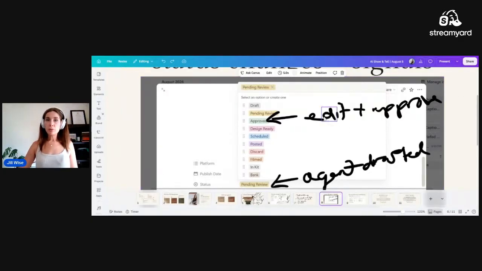When it is marked as approved, depending on what type of content it is, because you'll see there's a platform status here. If it is, for example, an email, then it could say that it's approved and it knows I have an agent scanning for anything that's approved and it knows what the next step is. If it's an email, it's going to schedule it for me. If it is a carousel post for Instagram, it's going to generate that for me directly in Canva, not in Claude Design, and tell me that the design is ready here in Canva.